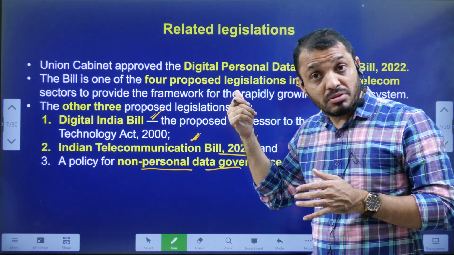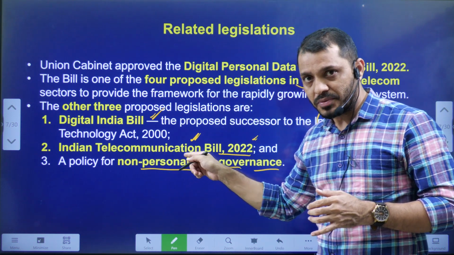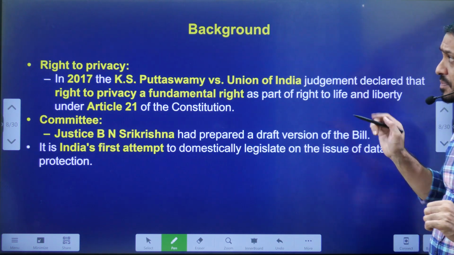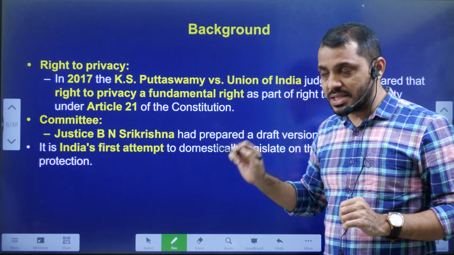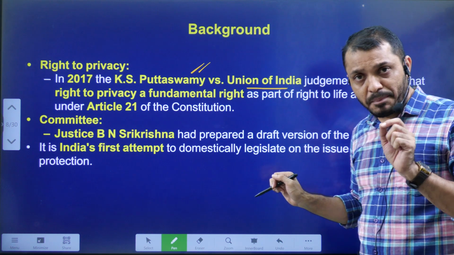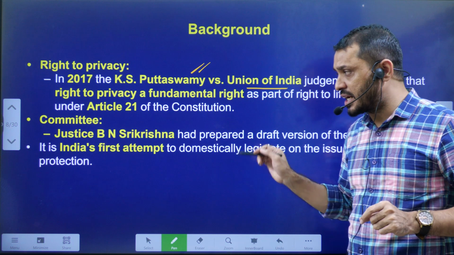We are now discussing digital personal data protection. That policy is about non-personal data. So these are the 4 laws in the news. Now they are pending. Regarding the background information, we already discussed. It all started with the Puttaswamy case, where the Supreme Court upheld that the right to privacy is also one of the fundamental rights under Article 21.